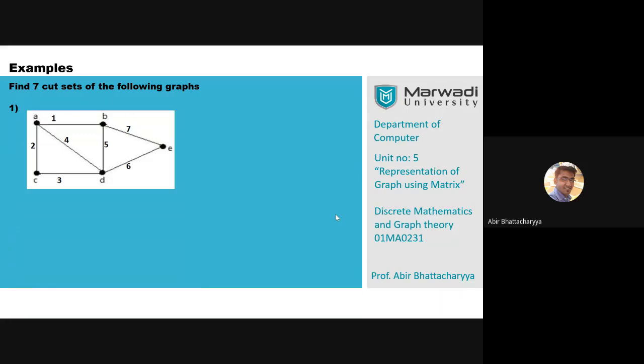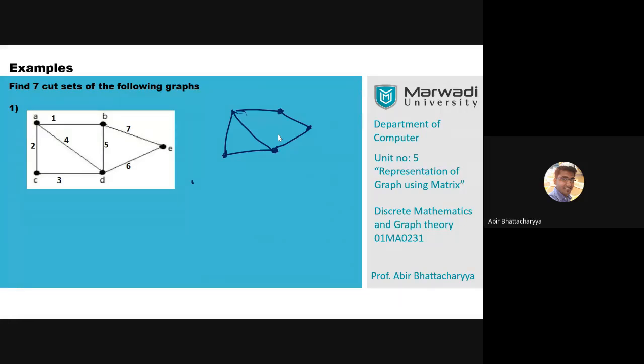Genetu says 5. Genetu, how is 5 a cut set? Tell me. If I apply 5 over here, the graph becomes like this, and it's still connected, Genetu. So 5 is not a cut set. 1-4-3 correct. 2-4-5-7 correct. 2-4-5-6 correct. 3-4-5-7 correct. Only 4 you have done correct, and 5 is wrong. Okay, Genetu, correct it and also figure out the other 2.